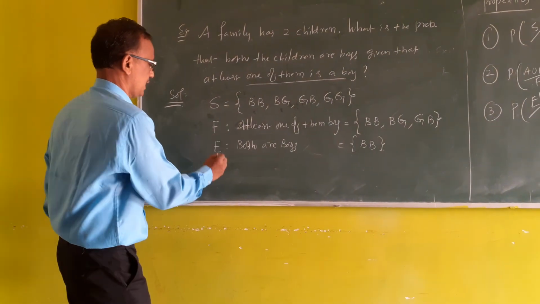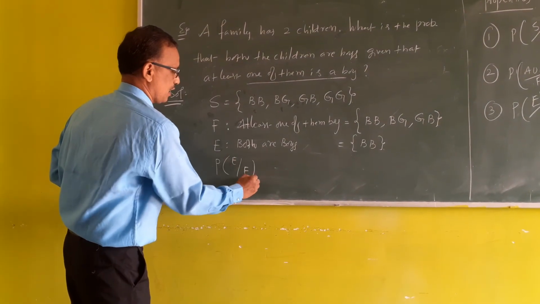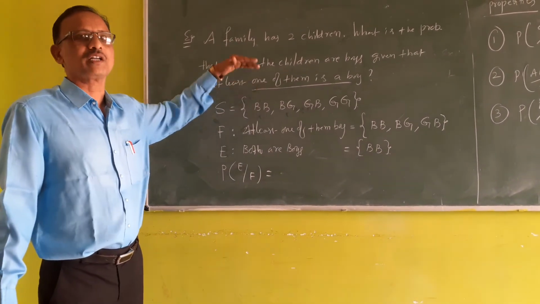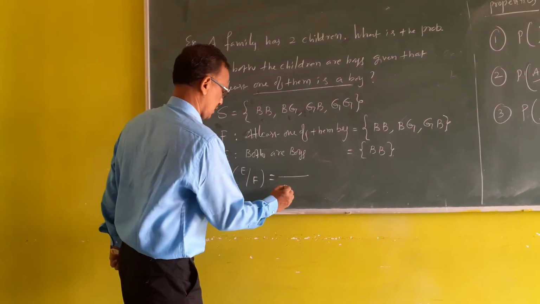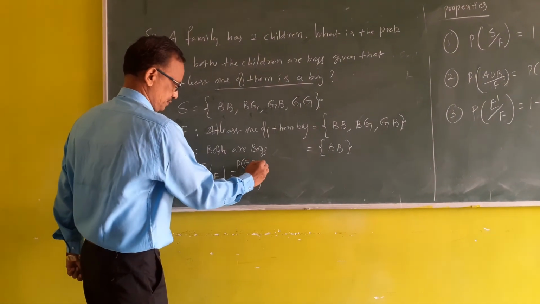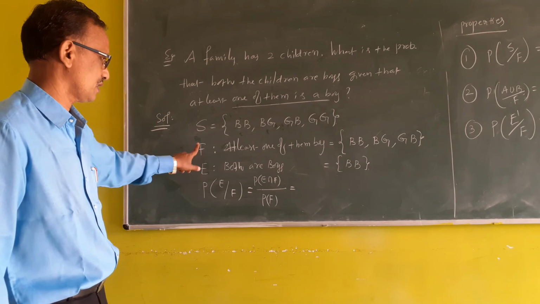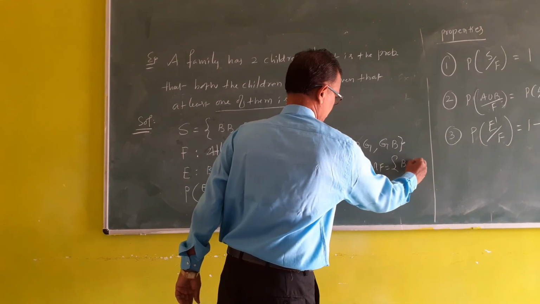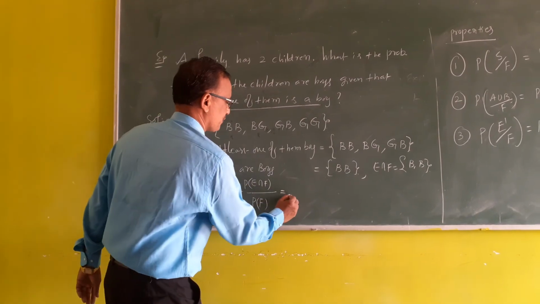And next, probability. What probability do you have to find? Probability of E after F. After happening of the given event, what is the probability of happening of this event? So probability of E by F is probability of the intersection over probability of F. We have the intersection E intersection F, which is only this one.